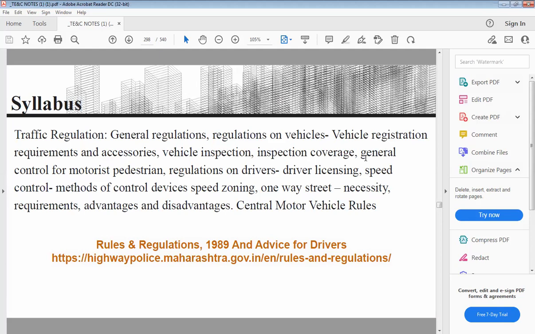In that we are going to discuss vehicle registration requirements and accessories, vehicle inspection, inspection coverage, general control for motorist and pedestrian, regulations on drivers, that is driver licensing, speed control methods, in which we are going to discuss methods of control devices, speed zoning, one-way street, what is the necessity of one-way street, what are the requirements of one-way street, what are the advantages and disadvantages, and finally Central Motor Vehicle Rules we are going to discuss.